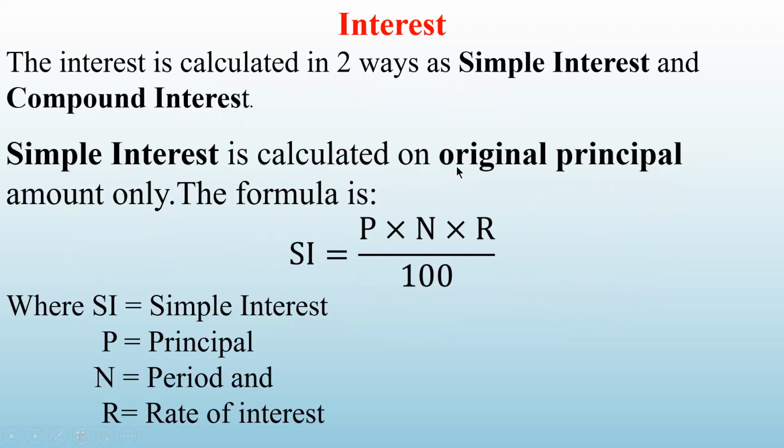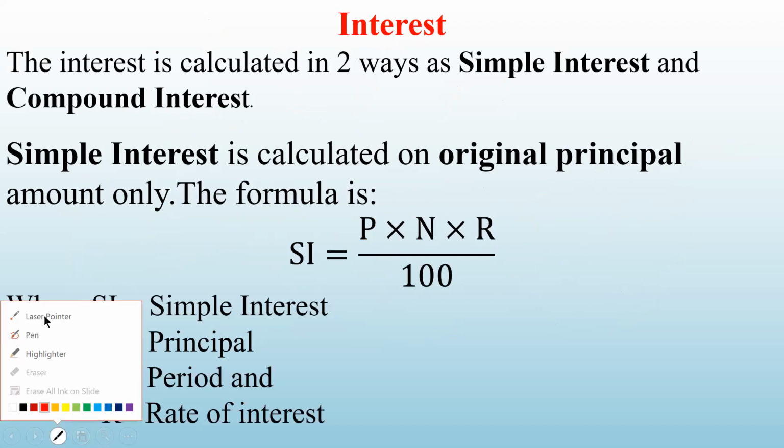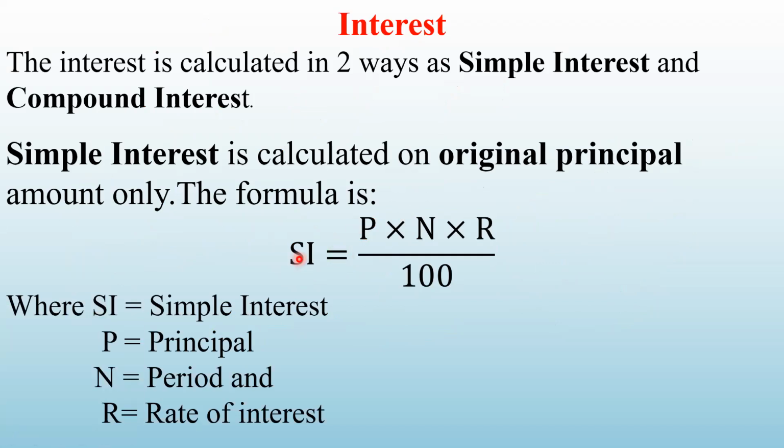Simple interest is calculated on the original principal amount only. And the formula is simple interest equal to P into N into R upon 100. Simple interest is calculated with this formula, PNR upon 100, where SI means simple interest, P means principal, N means period or number of years, and R is the rate of interest.